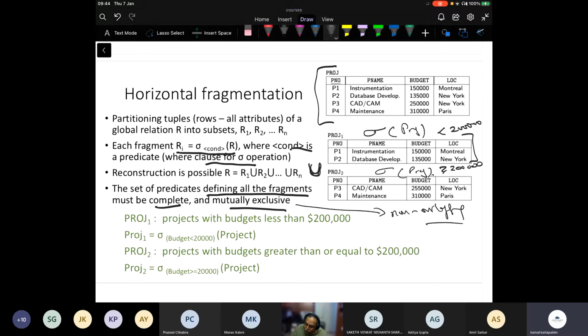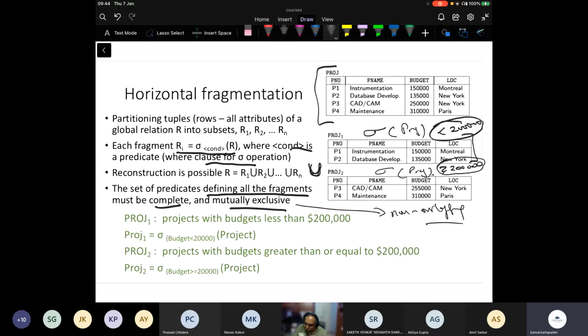So therefore, they are not overlapping. No row can satisfy both these conditions, right? And they are complete because this takes care of all the values less than 200,000, and this takes care of all the values greater than or equal to 200,000. So therefore, there is no missing value here. So these two fragments are complete. If you perform their union, you get back the original relation.